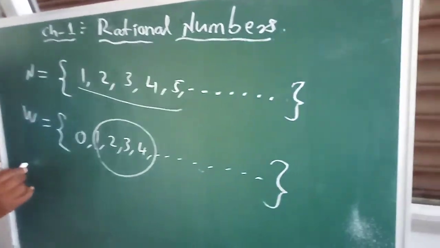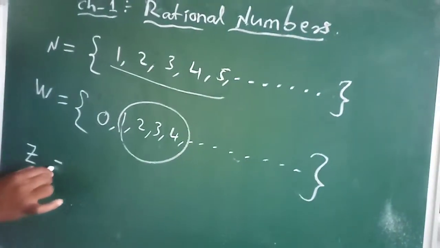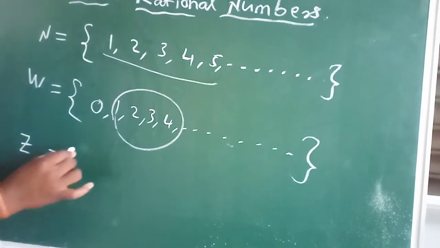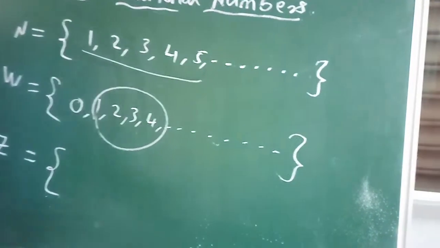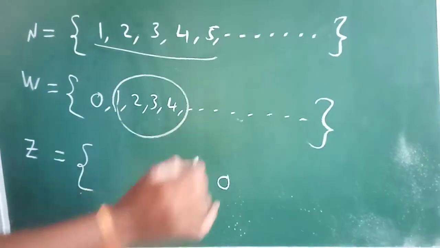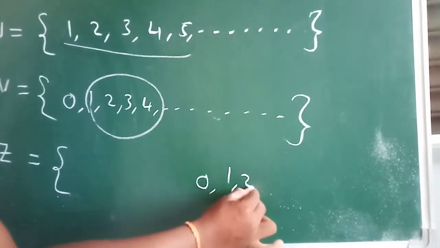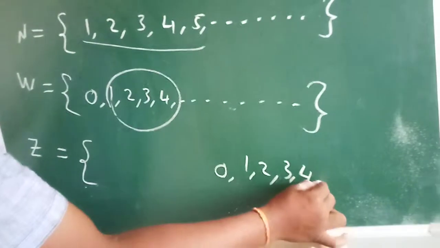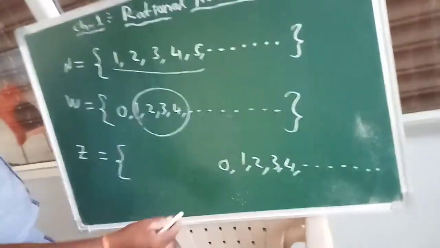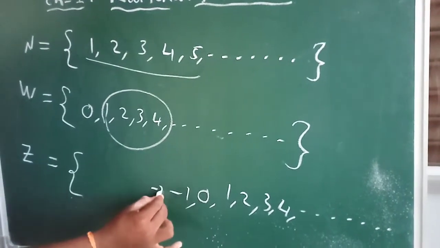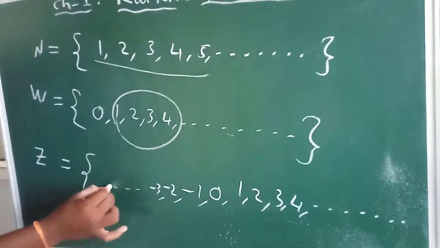Now, integers. Integers are denoted with the capital Z. So we can write like this. We just write 0 in the middle. From 0 to the right side, we write positive numbers and so on. From 0 to the left side, you write negative numbers and so on.